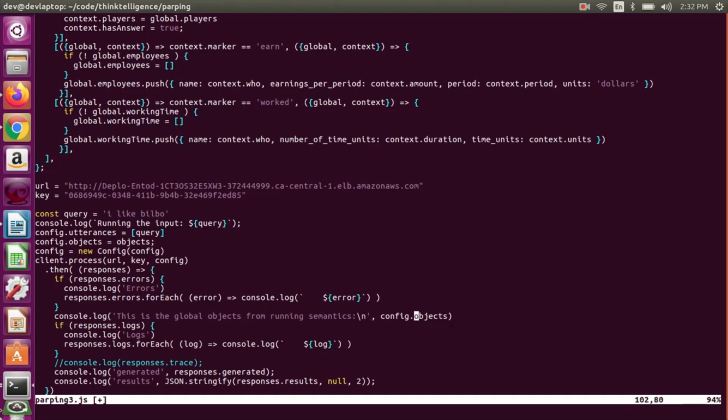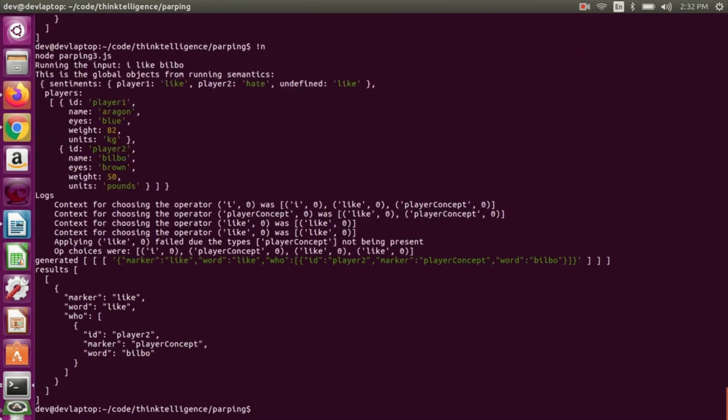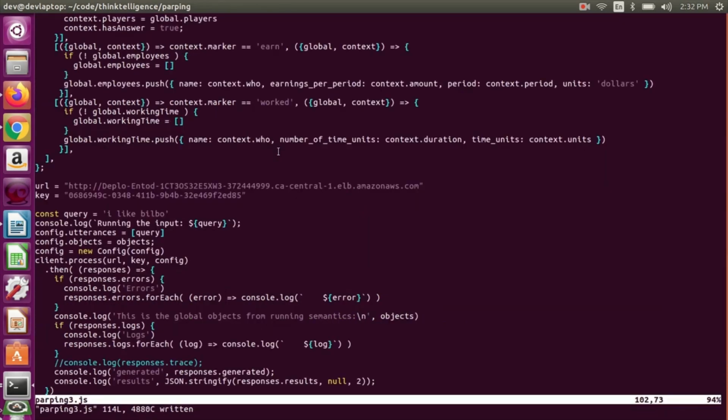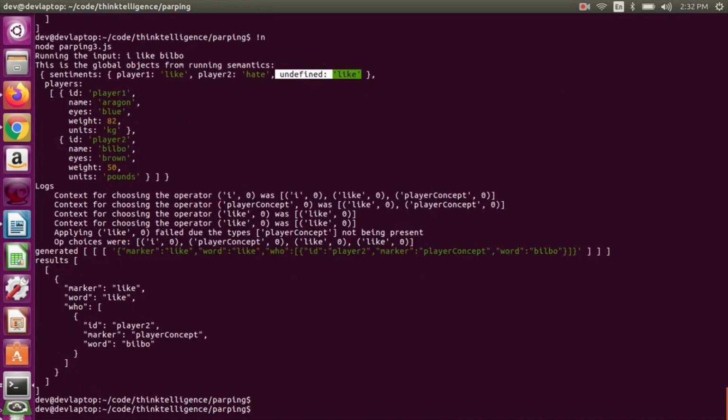I want to see this. I think this was printing out wrong, so let's fix it. It's printing out the wrong thing. Okay, now we can see the global objects after you run the semantics. So it didn't work. It looks like it didn't update correctly. It's got undefined set to like, whereas we wanted Bilbo, player 2, set to 1. So something's wrong in our semantics. Let's go look at that.